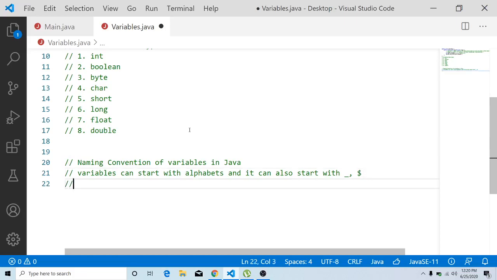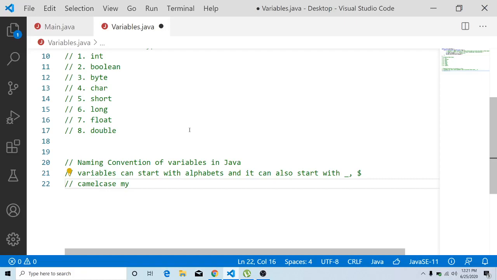And there is also something called camel case. For example, if your variable name is my first number, how many words are there in my first number? My is a separate word, first is a separate word, and number is a separate word. In the first word, everything has to be in lowercase.